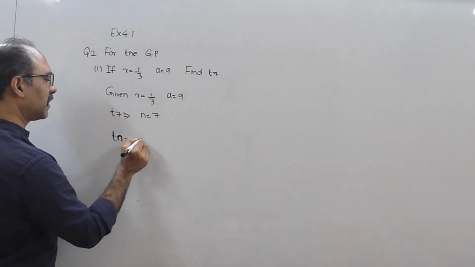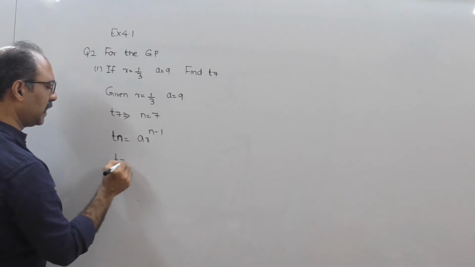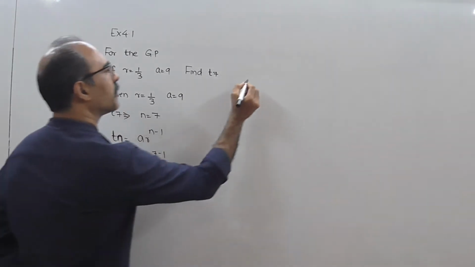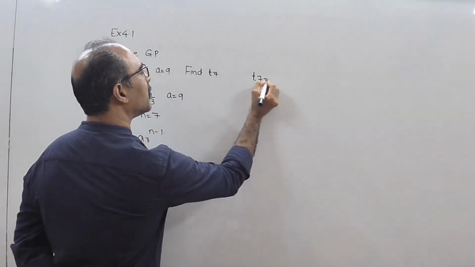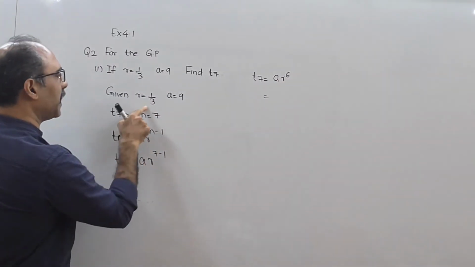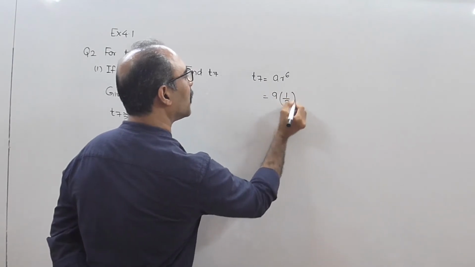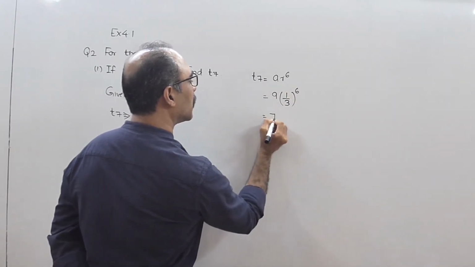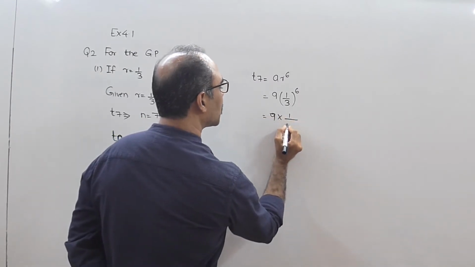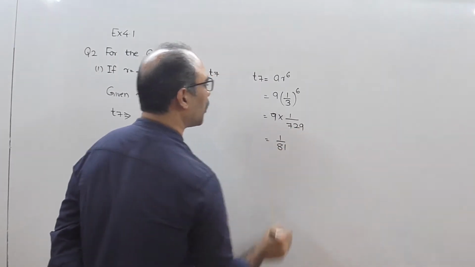So first we'll find Tn, which is equal to A into R raised to n minus 1. So T7 will be equal to A R power 7 minus 1. So I get T7 equal to A R to the power 6. The value of A is 9. The value of R is 1/3, the whole raised to 6. That is equal to 9 multiplied by 1/3 raised to 6, which is 729. So the answer for this will be 1/81.